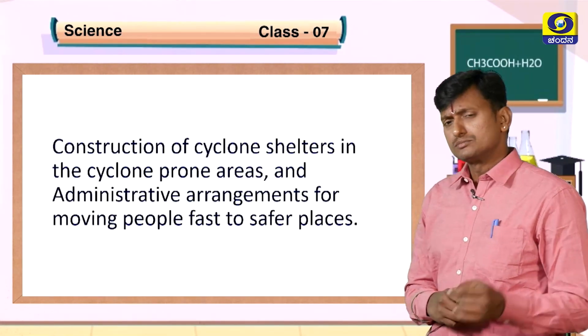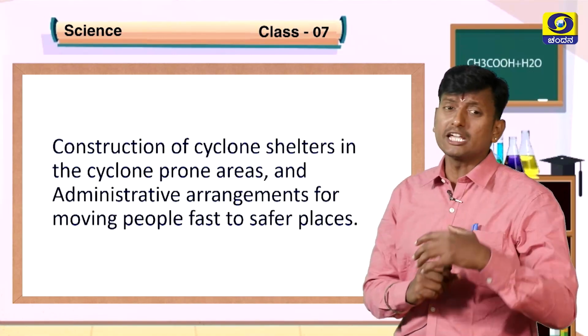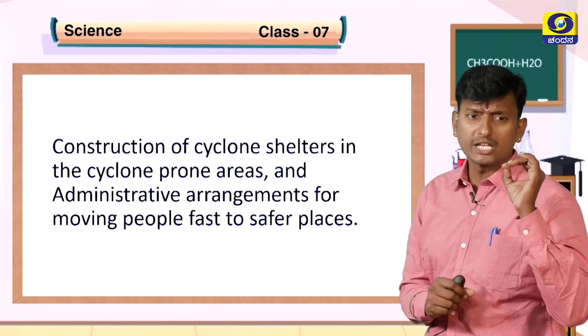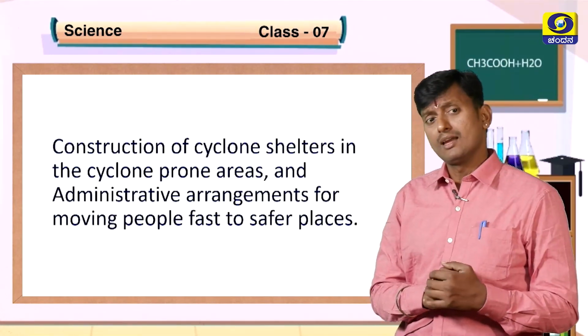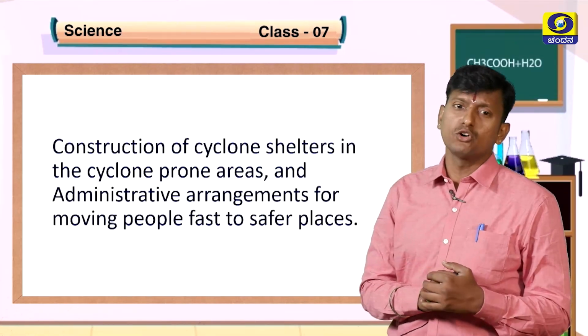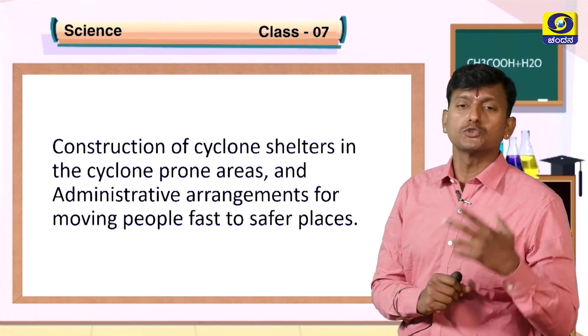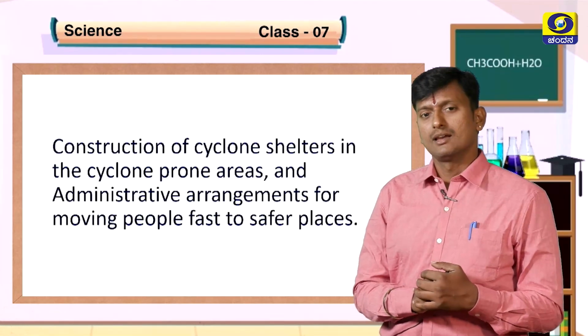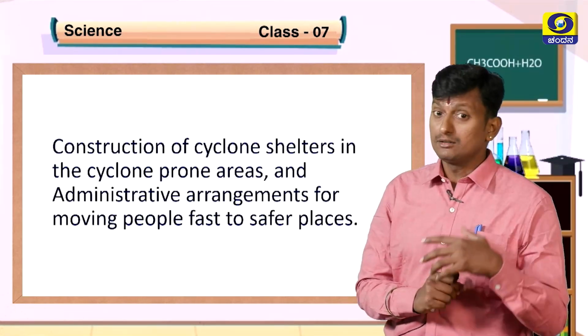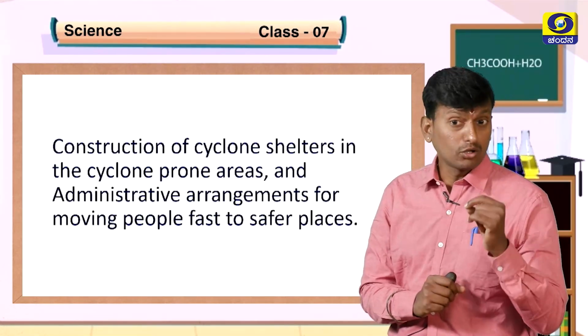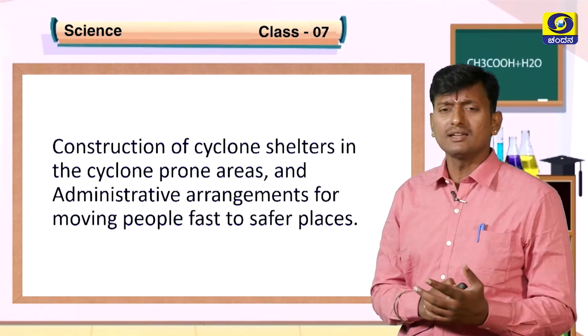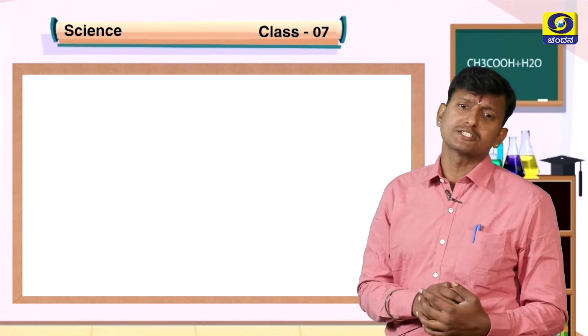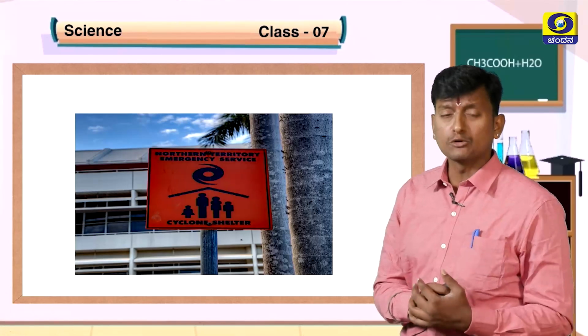And also construction of cyclone shelters in the cyclone prone areas and administrative arrangements for moving people fast to safer places. Like what we see as a tornado shelter, in the same way we have cyclone shelters in order to protect from cyclones.